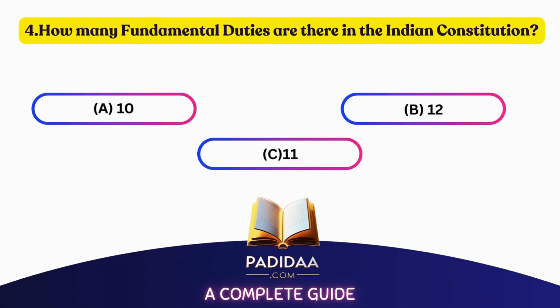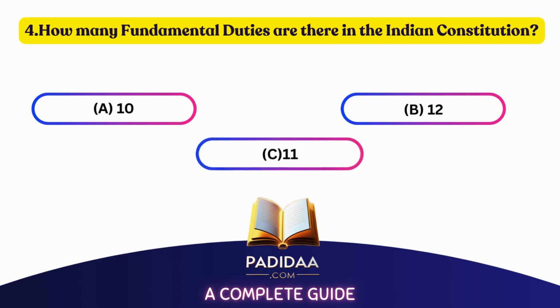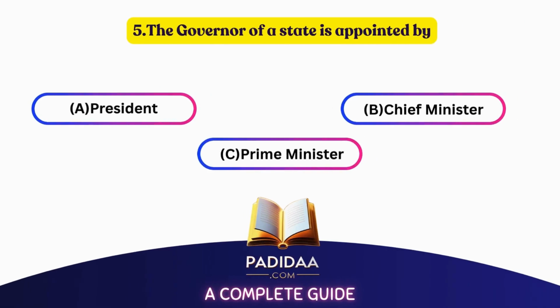How many fundamental duties are there in the Indian Constitution? A. 10, B. 12, C. 11. The correct answer is C. 11. The governor of a state is appointed by A. President, B. Chief Minister, C. Prime Minister. The correct answer is A. President.